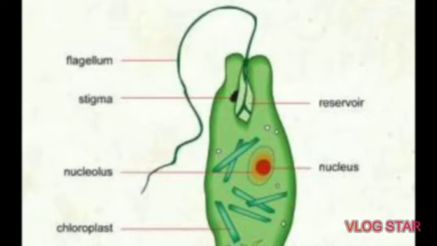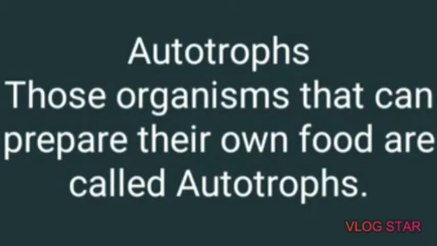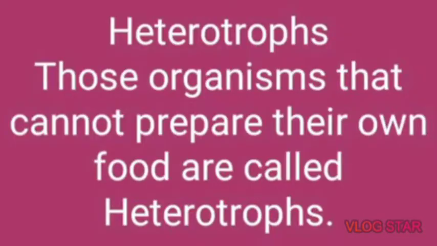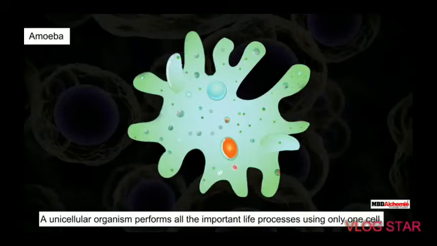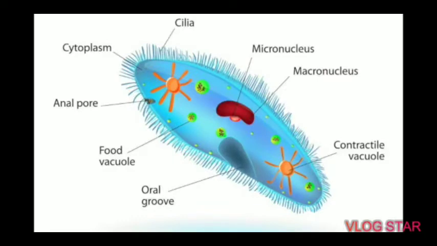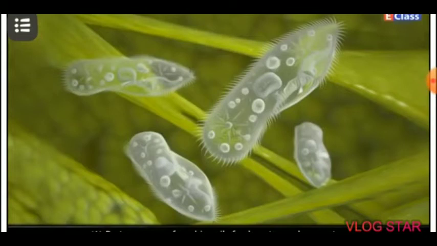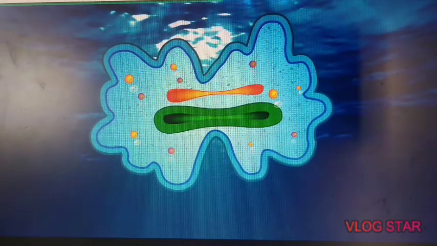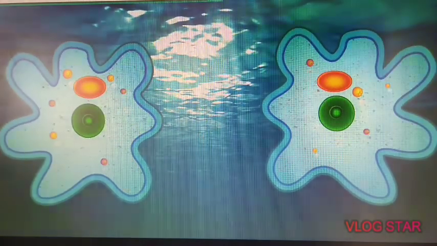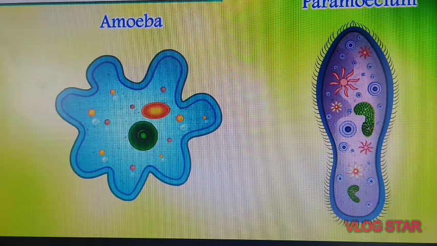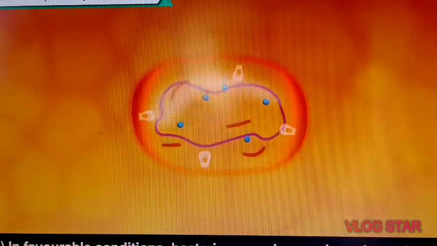According to mode of nutrition, they may be either autotrophic or heterotrophic, means some protozoans can prepare their own food while some depend on others for food. These organisms reproduce by simple cell division. Cell division means one cell gets divided into two cells which are nearly identical to the original one, and then these two cells further get multiplied into four. In this type of reproduction, a single cell can produce its identical and exact copies.